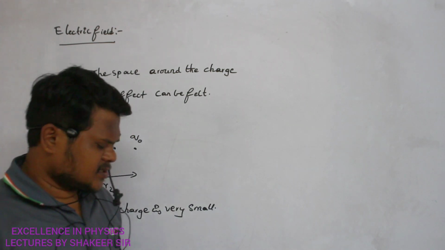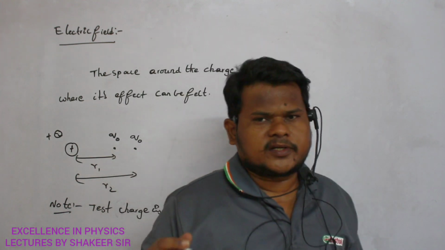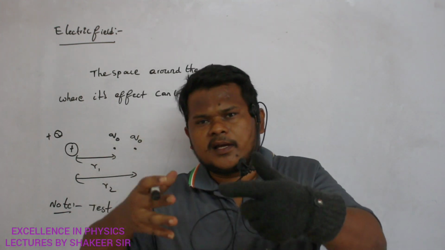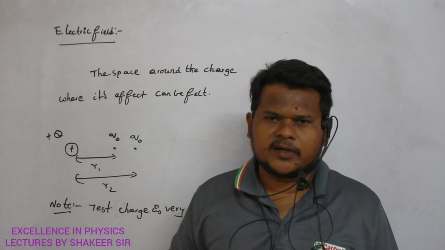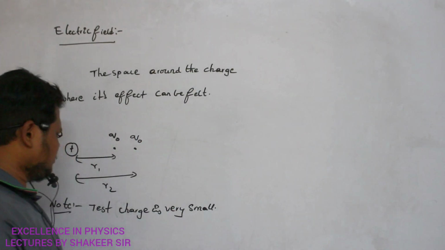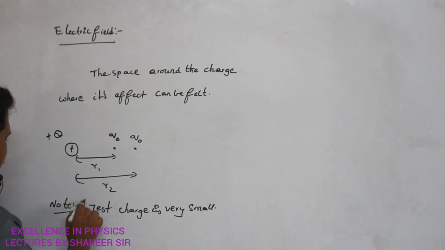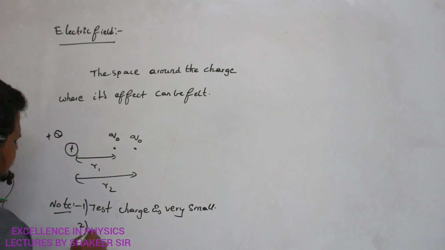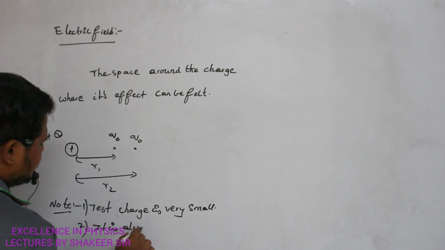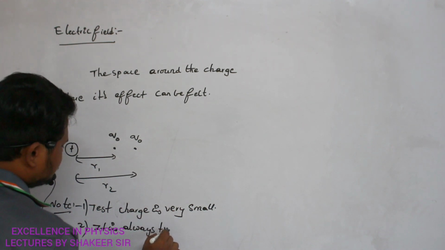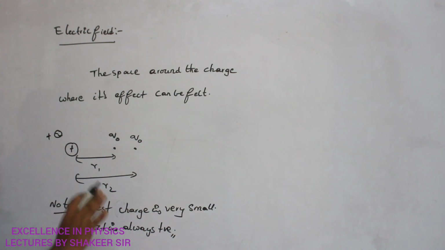Test charge should be so small that it should not affect the electric lines distribution of the main charge. So that amount of small charge we can call a test charge. So this is one property of a test charge. Clear, ma? The second property of a test charge is it is always positive. Test charge we always consider to be positive only.